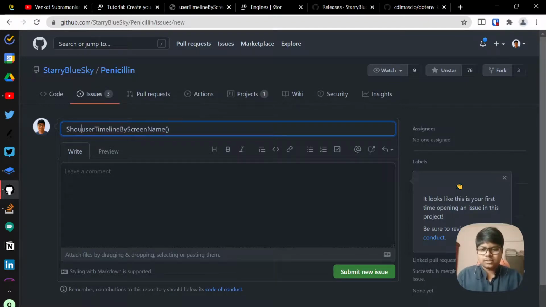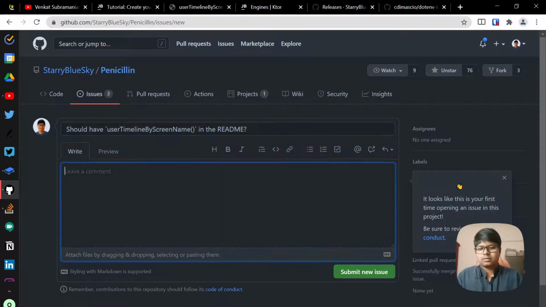Okay, let's ask should have this in the documentation for readme. Yeah, what do I write? So I was trying the example in the README, and IntelliJ gave me an error saying that, what was the error?